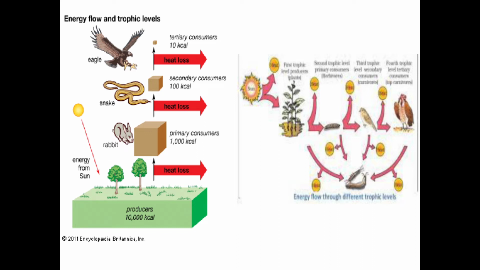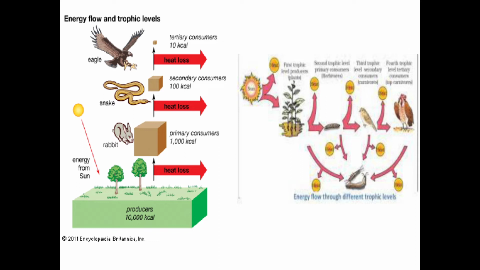Here are two pictures. In the first one, you can see plants using sunlight and preparing their own food. These plants are eaten by the rabbit, then the rabbit is eaten by the snake, then the snake is eaten by the eagle. This is how the energy flow takes place: plants to rabbit, rabbit to snake, snake to eagle. These are the trophic levels of the energy flow.